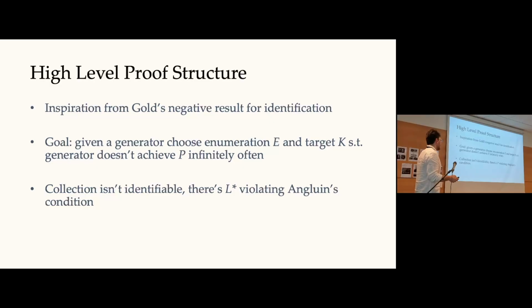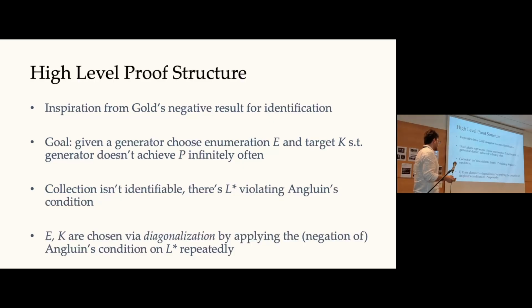As I said before, what we will rely on is that there exists some language L star which shows the violation of Angluin's condition. Then, starting from L star, we will choose the enumeration and the target language via some diagonalization argument by applying this negation of Angluin's condition on L star repeatedly.